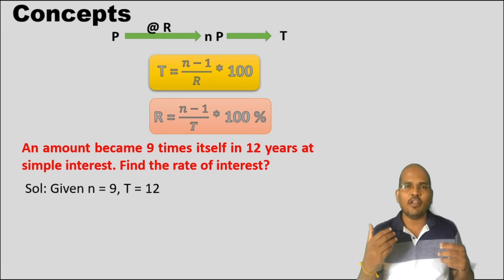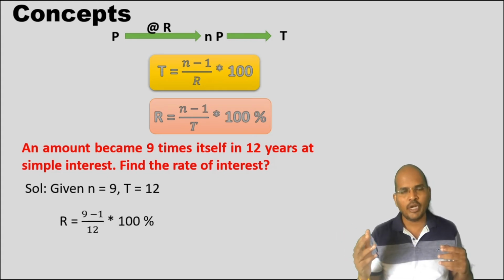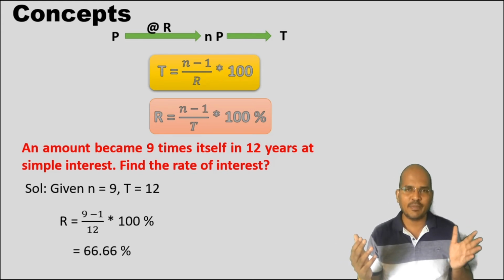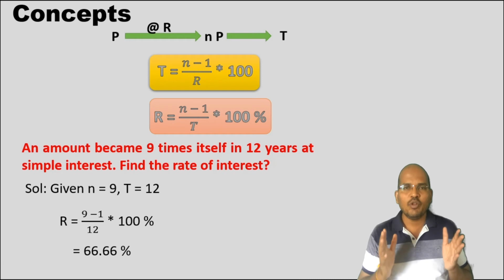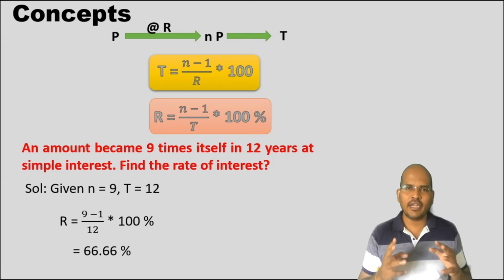The value of n is 9, T is 12. So R becomes 9 minus 1 upon 12 into 100. That is, the value is 66.66%. This is how we calculate R based on N and T, T based on N and R, N based on T and R. So you have three terms which are correlated. Out of these three, any two will be given to you. Plug in the values, get the output.